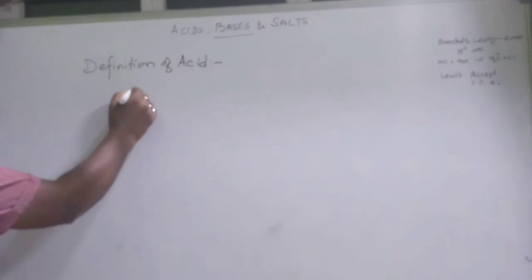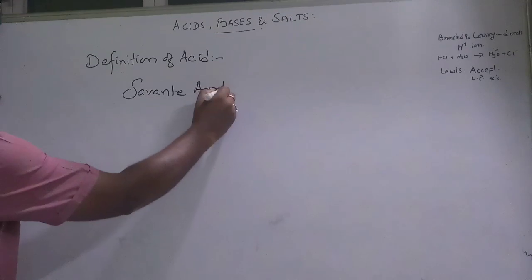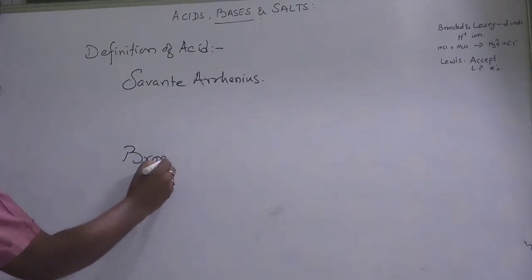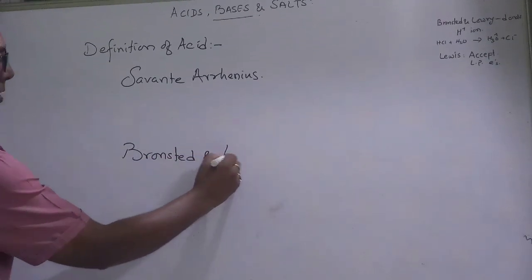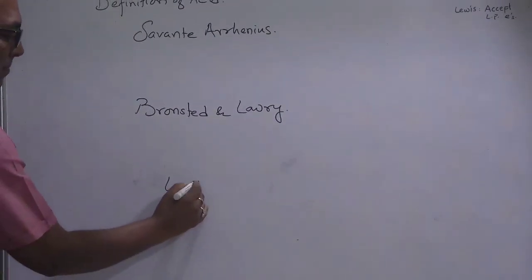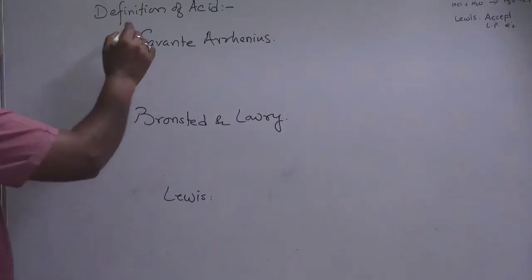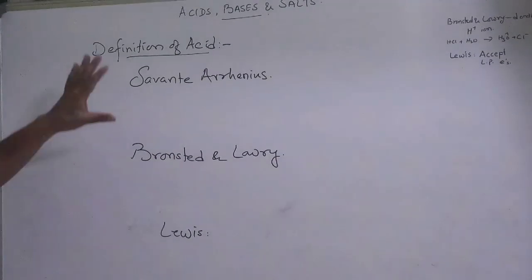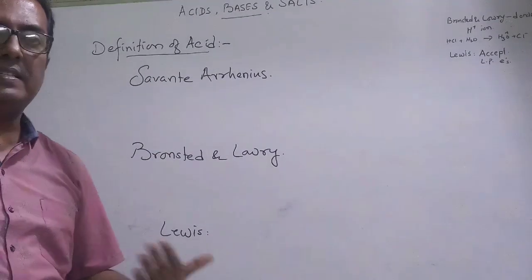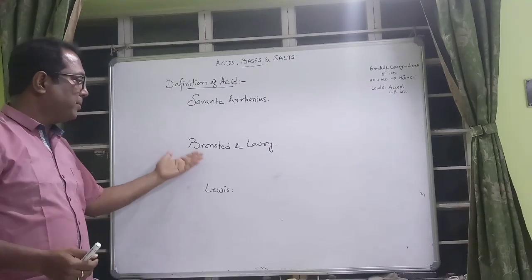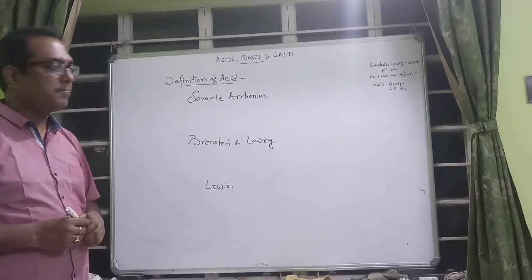It was discussed by Savante Arrhenius, Bronsted and Lowry, and finally by Lewis. So while we go for the definition of acids, you are to know how acid was discussed by these fellow scientists: Savante Arrhenius, Bronsted and Lowry, and Lewis.